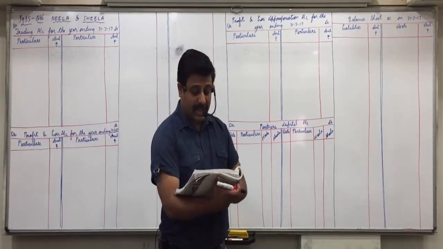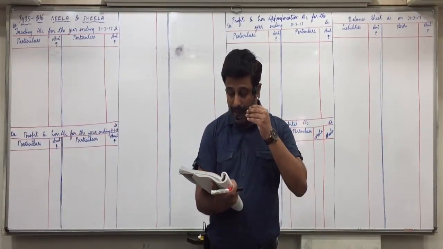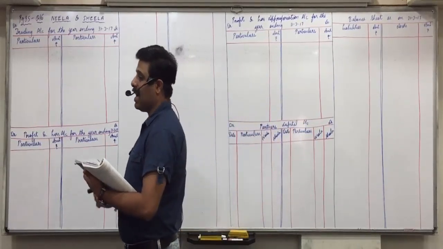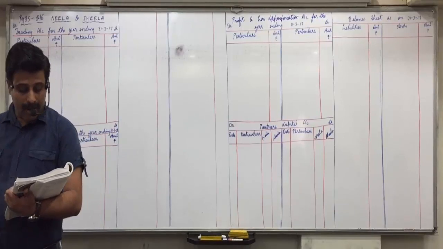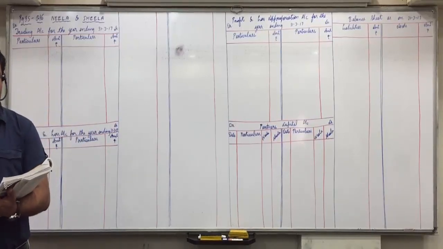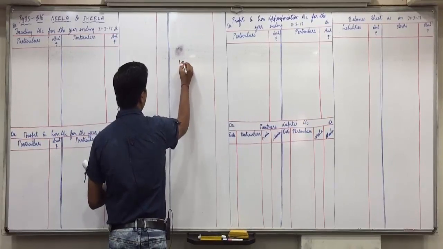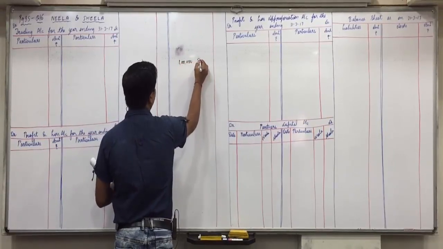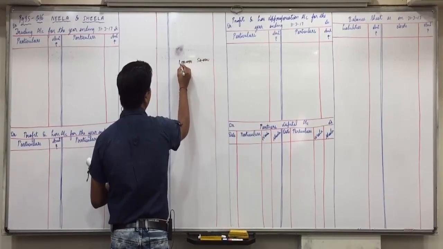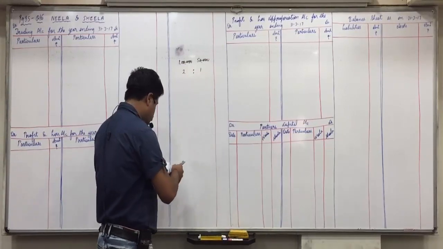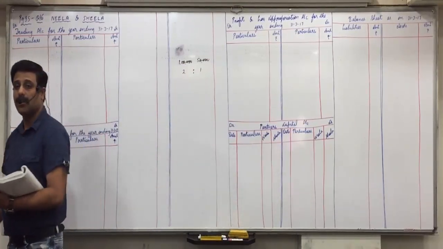Page 85, question 16. Neela and Sheila are partners of a partnership firm sharing profit and loss in capital proportion. I repeat, capitals of Neela is 1 lakh and Sheila is 50,000. So capital of 1 lakh and 50,000, if you cancel all the zeros, what will remain is 10 and 5. Both are divisible by 5. 10 divided by 5 is 2 and 5 divided by 5 is 1.